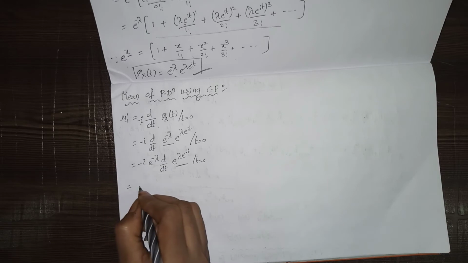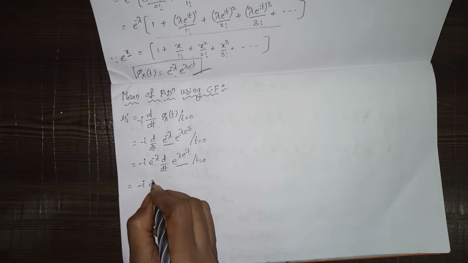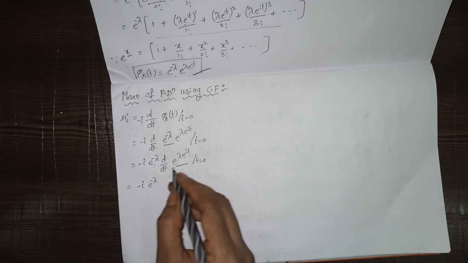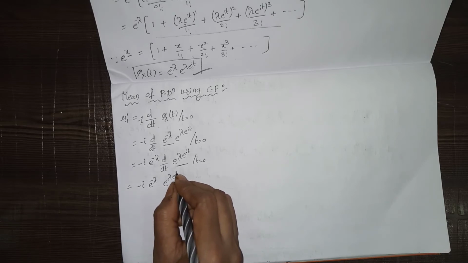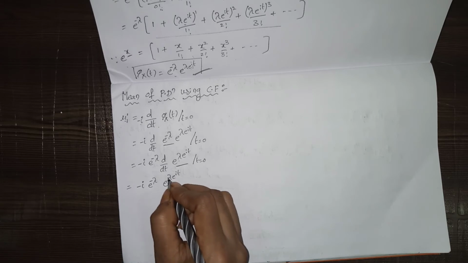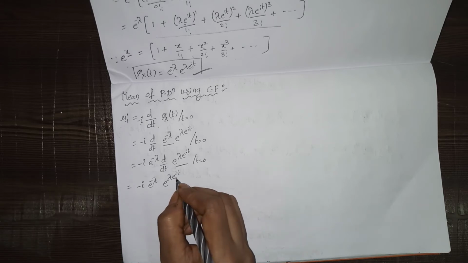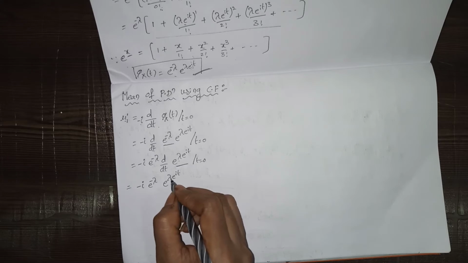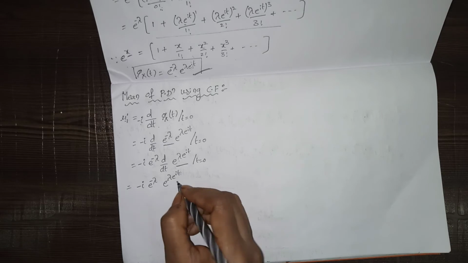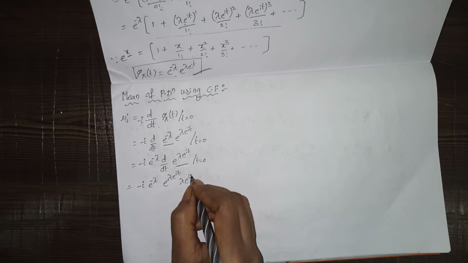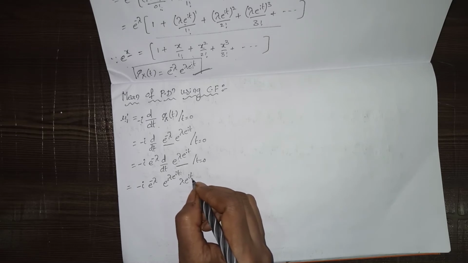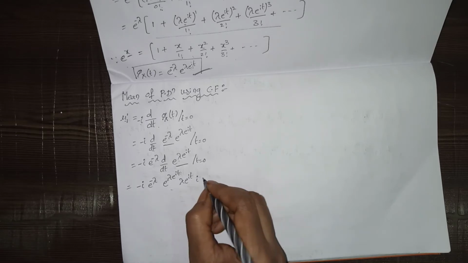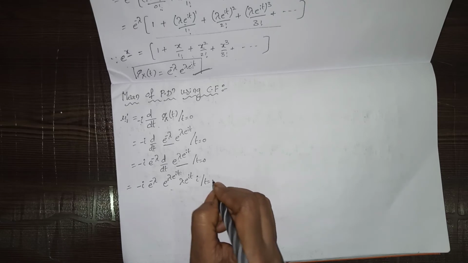So that equals minus i into e power minus lambda into, since the derivative of e power x is e power x only, e power lambda into e power i t, but x is with respect to t, so again we have to differentiate the power term. So we'll get lambda into e power i t, and again t is there, so the coefficient is i. Like this we'll get the differentiation, where t equals 0.